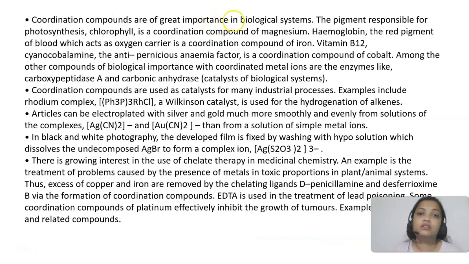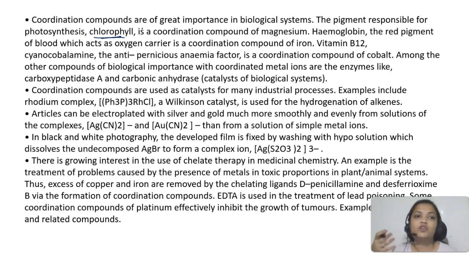In biological systems also they are of great importance. In chlorophyll, it is actually a coordination compound of magnesium. Hemoglobin that we have in our blood, a red colored pigment which is your oxygen carrier, is a coordination compound of iron.